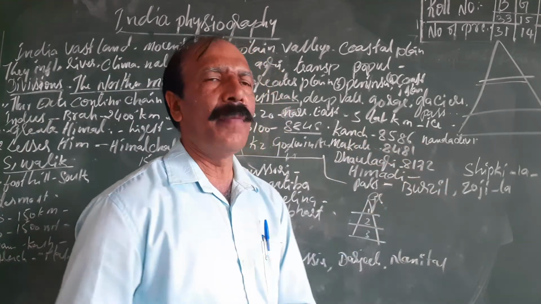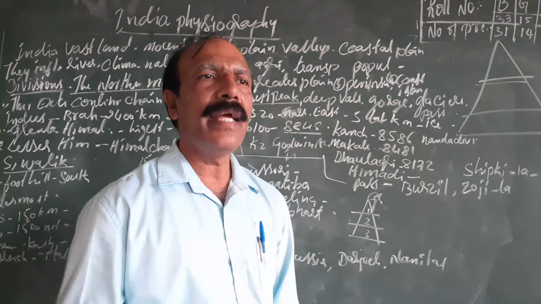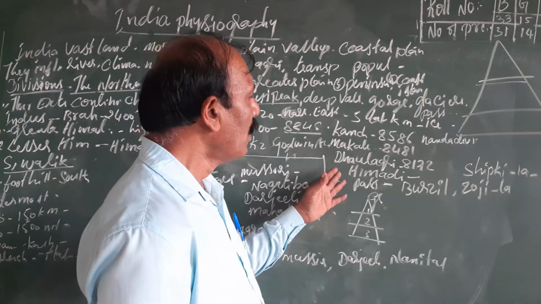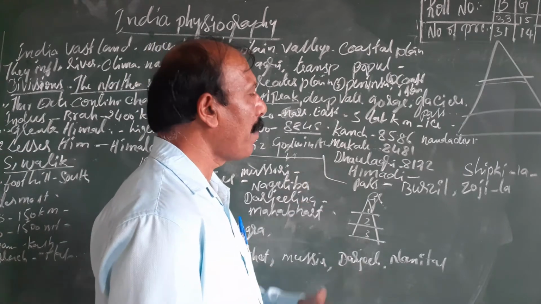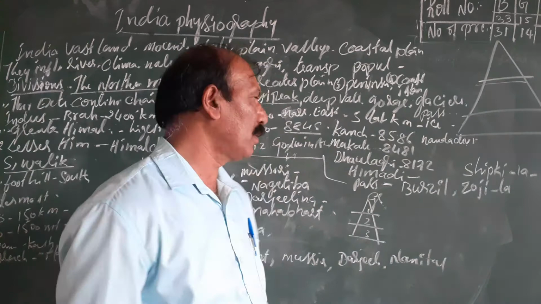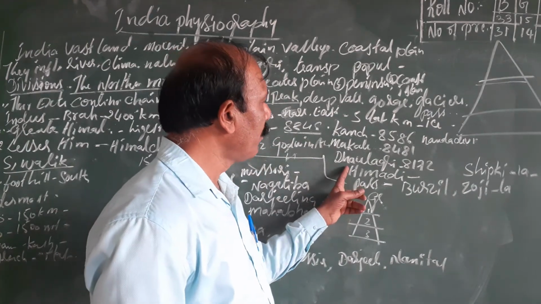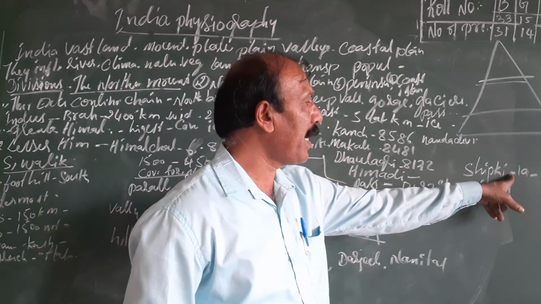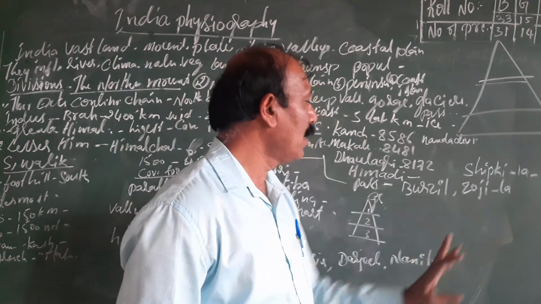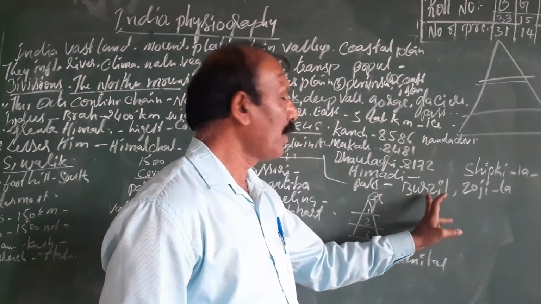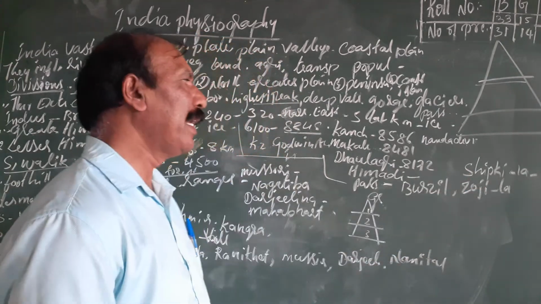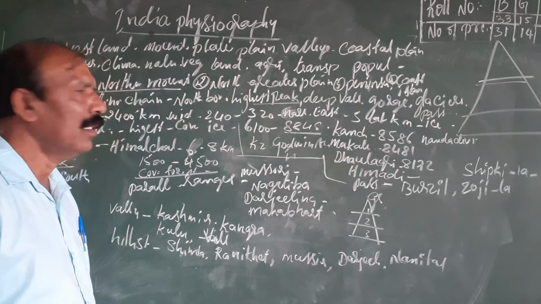These are the important peaks here. Next, we can see some passes, which are paths in high places. Shipki La is a very important pass, and Zoji La, and the other is Bara Lacha. These are the three important passes.